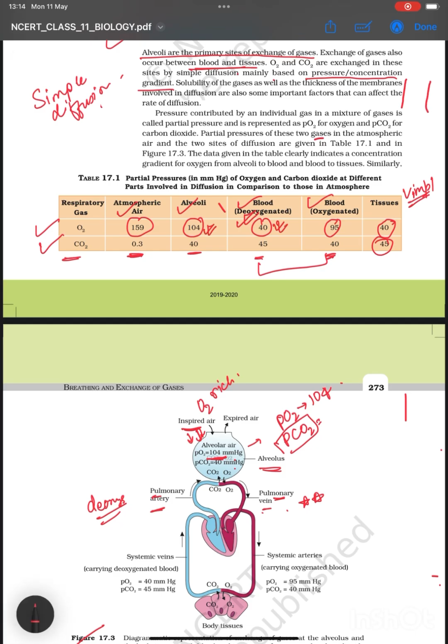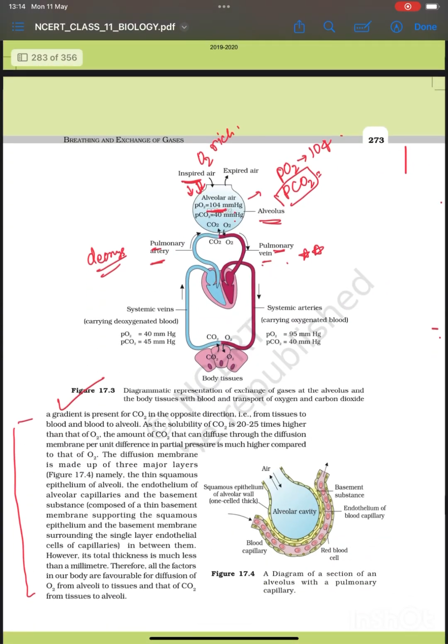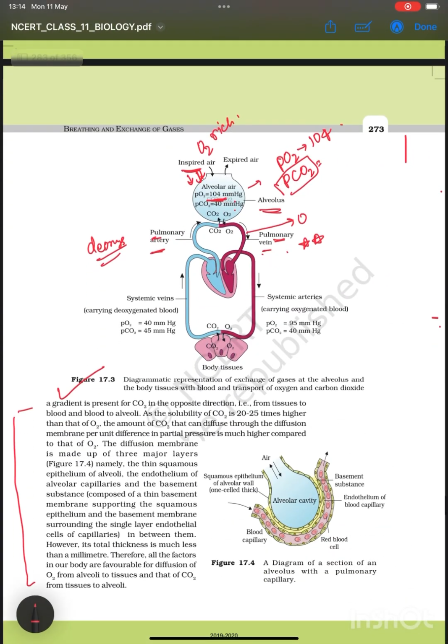We had seen here that in the alveoli it is 104 whereas in blood it is 40, right? So this is the oxygenated blood which would come down. So how will it become oxygenated?